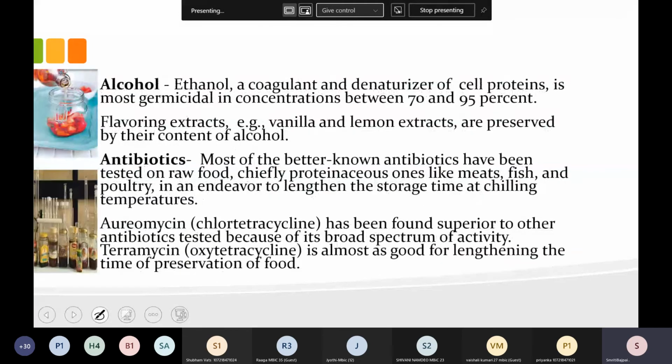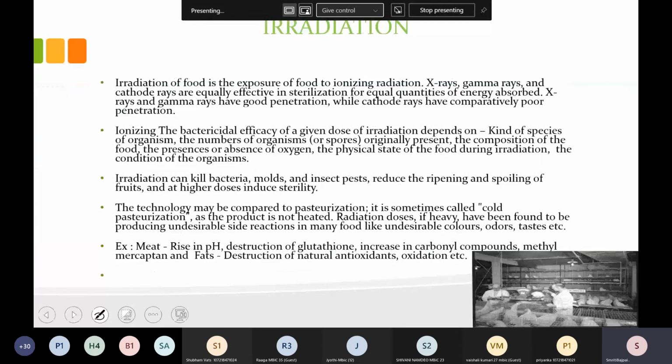Again, alcohol and antibiotics are also food preservatives, and they can be added in different food substances to prevent microbial growth. Okay. Now, yes, this is the last slide, I mean the last method of food preservation. Okay, can you see the irradiation slide on the screen? Yes, ma'am. Okay.